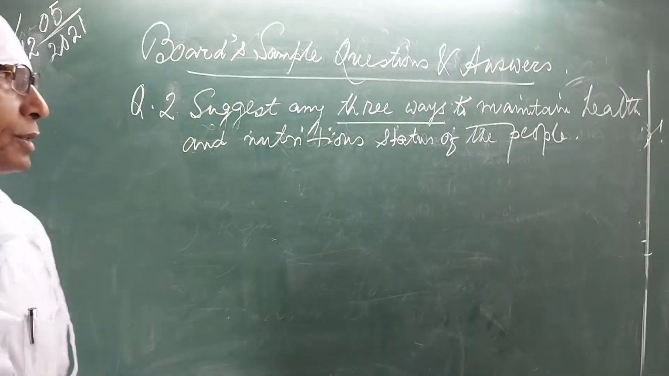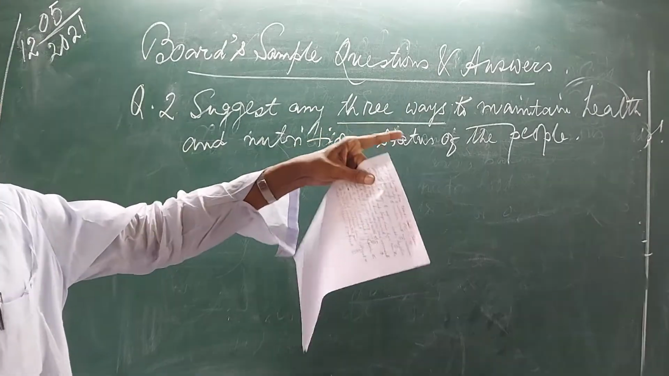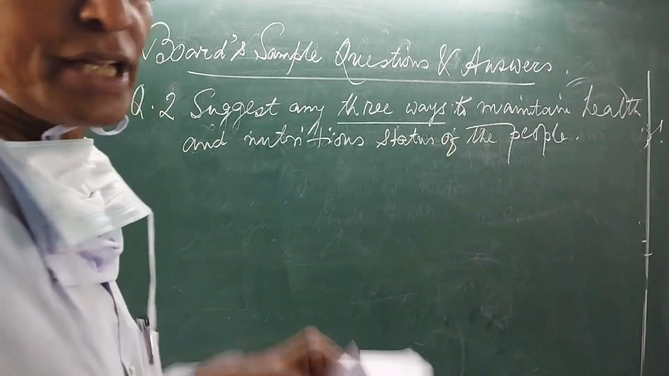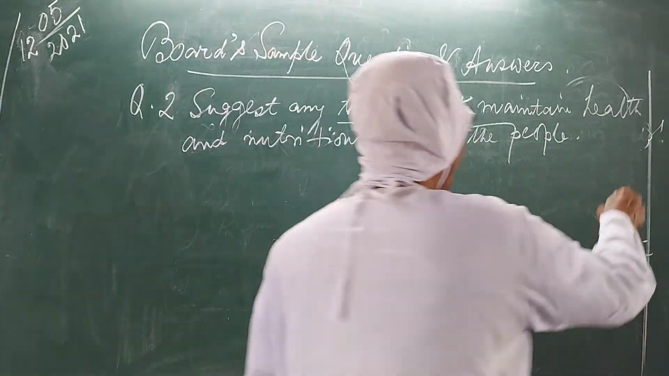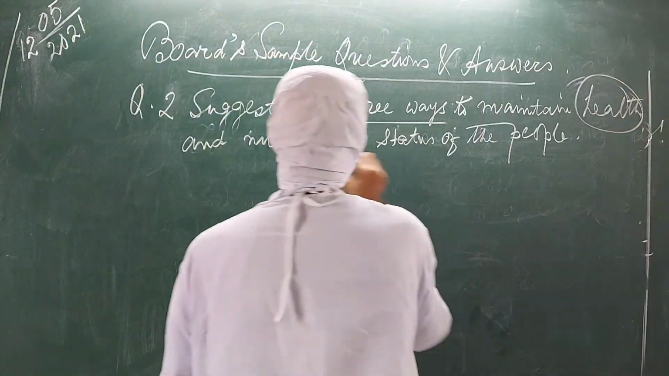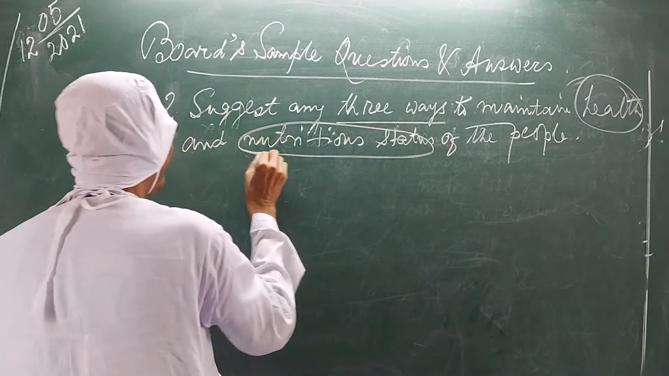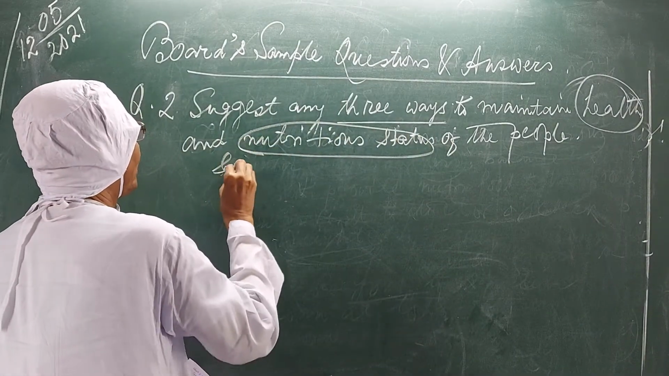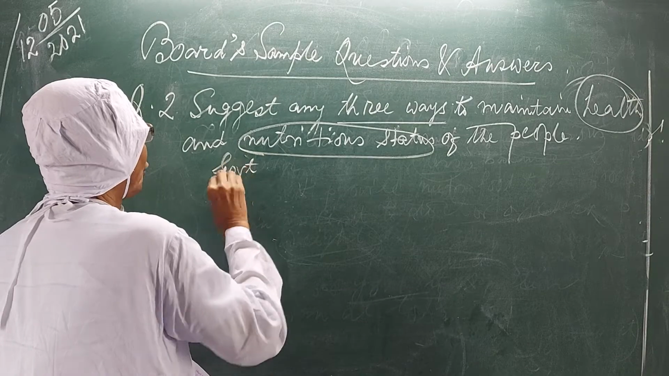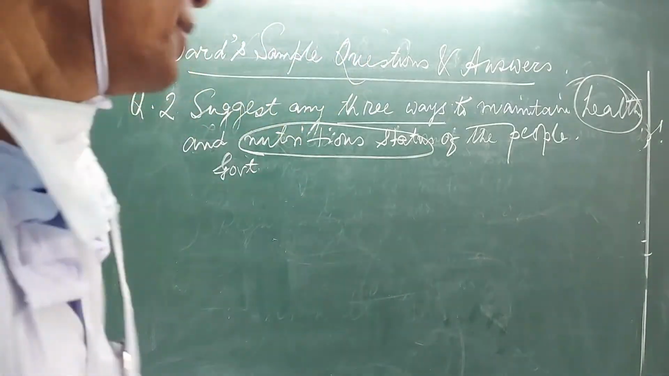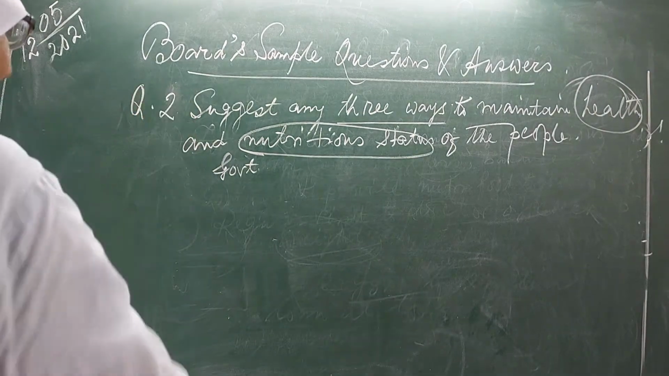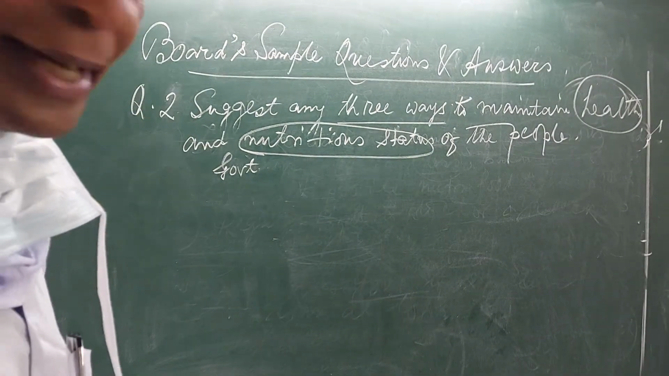Okay? There are 2 things happening. You will have to maintain health and nutrition status. Now we know that in our country, to maintain health and nutrition status, it solely depends upon government. Okay? Now what are the tasks that government should undertake?